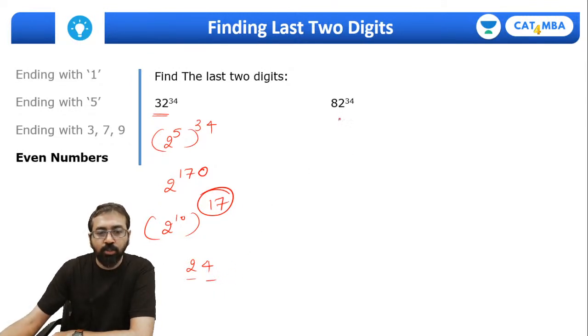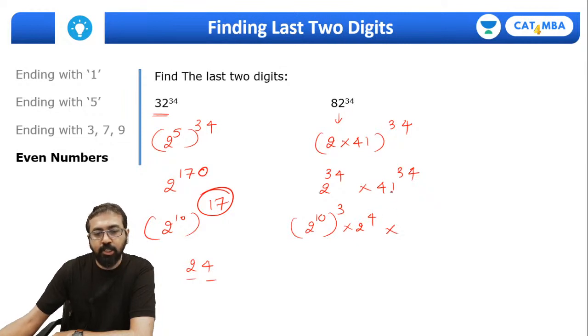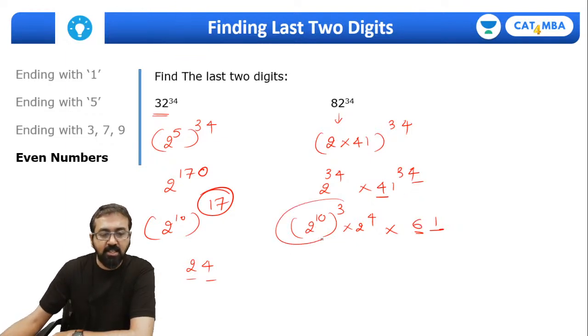Same way, 82 raised to 34. So this can be interpreted as 2 into 41 whole raised to 34. So now my question is 2 raised to 34 into 41 raised to 34. Now 2 raised to 34 is again 2 raised to 10 whole raised to 3 into 2 raised to 4 into this 41 raised to 34. Can I say last digit will be 1 and second last digit will be 4 into 4, 16. So 6 over here. Again, this is 2 raised to 10 whole raised to 3. So this will be 24 into 16 into 61.